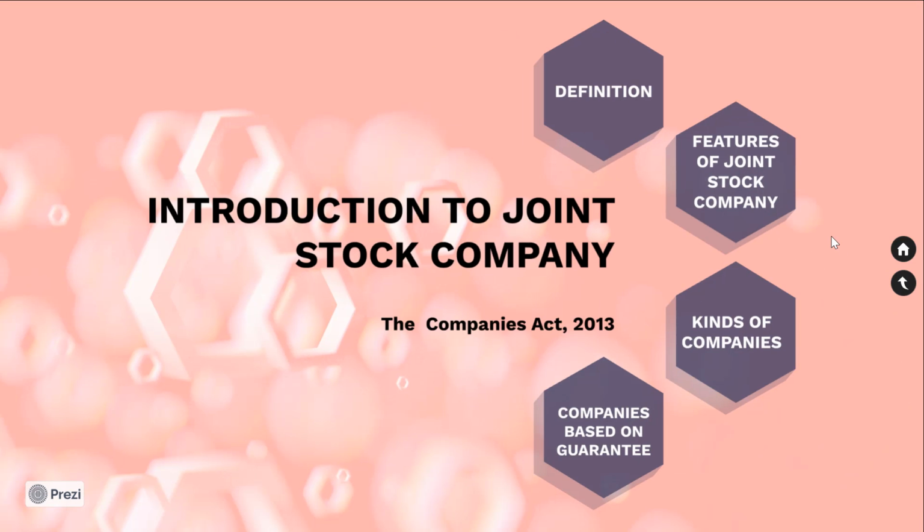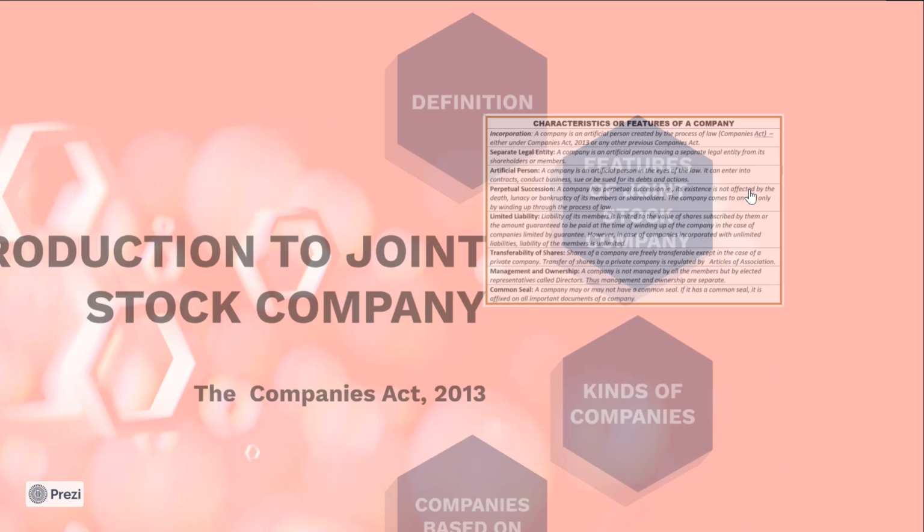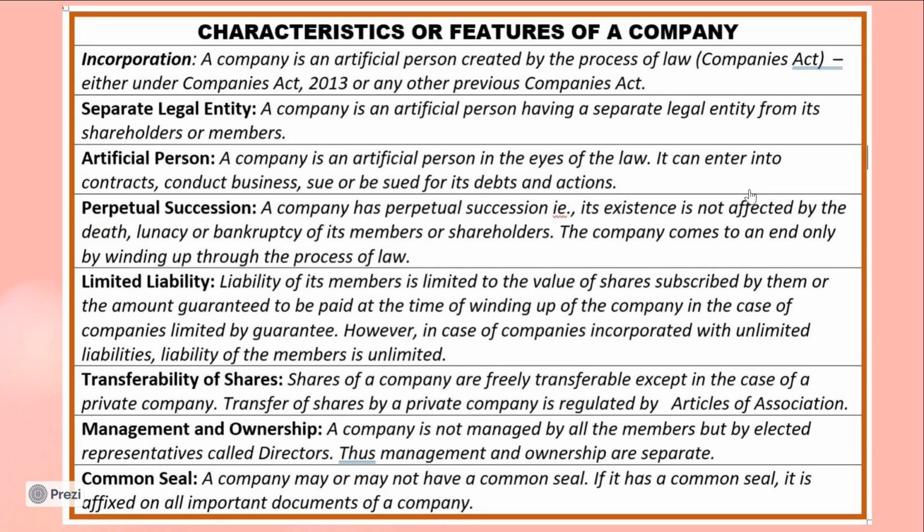Next, let's look at the features of a joint stock company. Characteristics or features of a company. Incorporation. A company is an artificial person created by the process of law, which means it's created through the Companies Act.